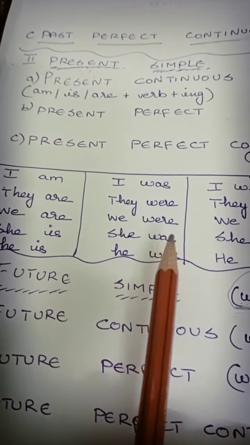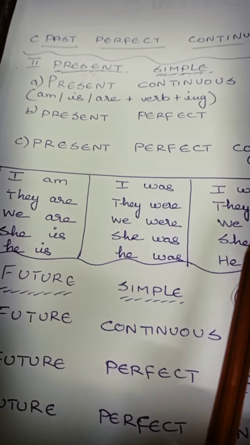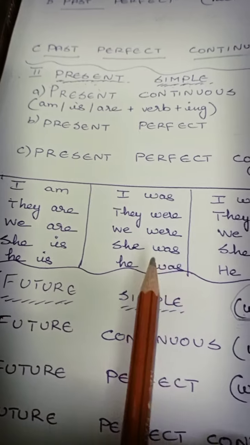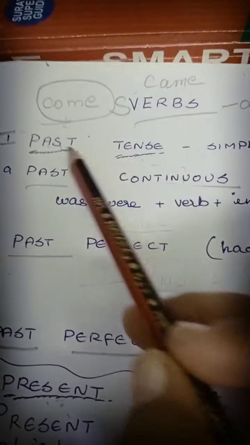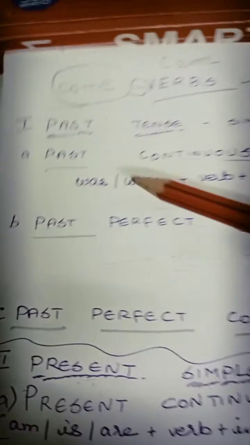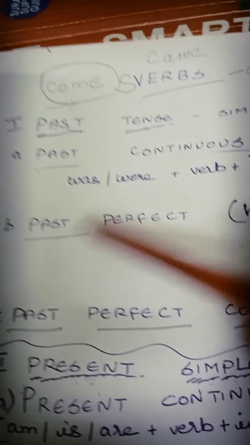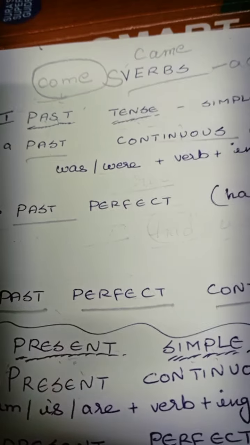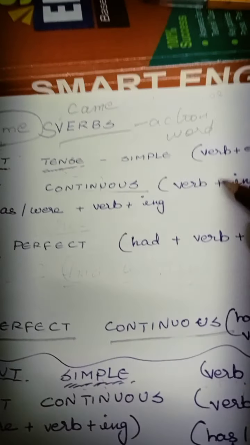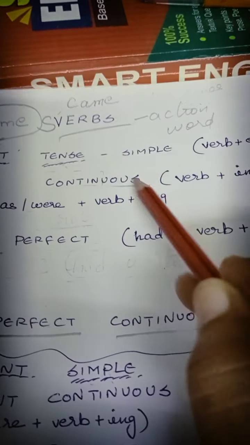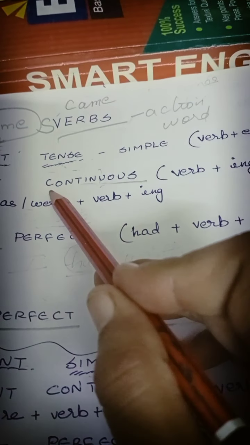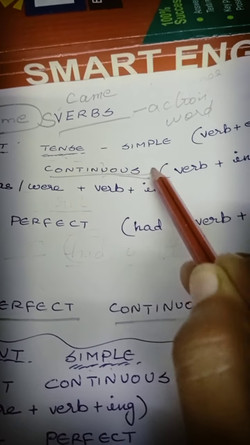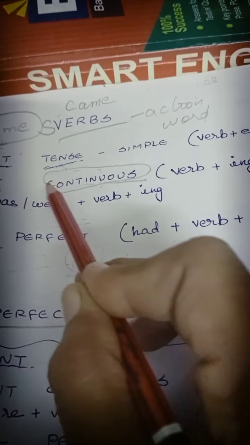Remember one thing, am will not come along with do. That also you should remember. And then in past we have bifurcations. One is past continuous, one is past perfect, and the other one is past perfect continuous. Now let us see what is past continuous. Seeing this word continuous, you can understand. Continuous means something which is going on.